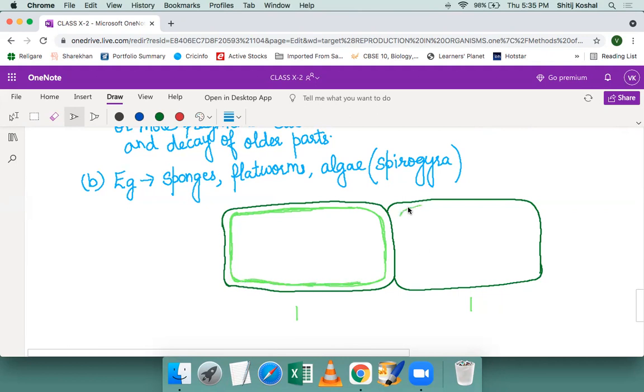This is the cell wall. Because it's a plant, alga is a multicellular plant organism, inside this there will be another layer which is called the cell membrane. So I'm going to label it first. This is mucilage.